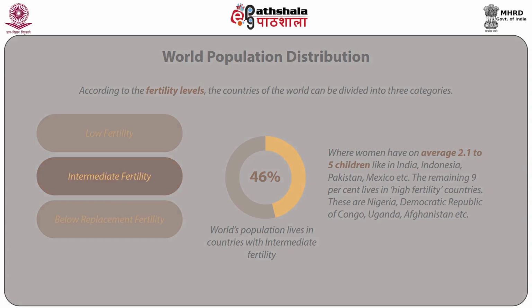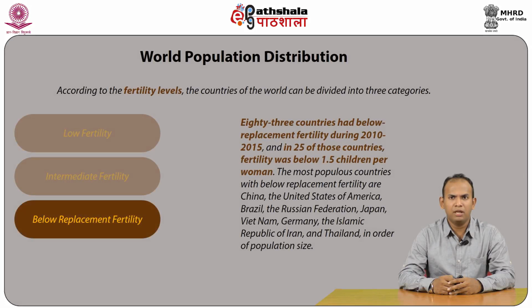Afghanistan, etc. 83 countries had below replacement fertility during 2010 to 2015, and in 25 of those countries, fertility was below 1.5 children per woman. The most populous countries with below replacement fertility are China, the United States of America, Brazil, the Russian Federation, Japan, Vietnam, Germany, the Islamic Republic of Iran, and Thailand, in order of population size.